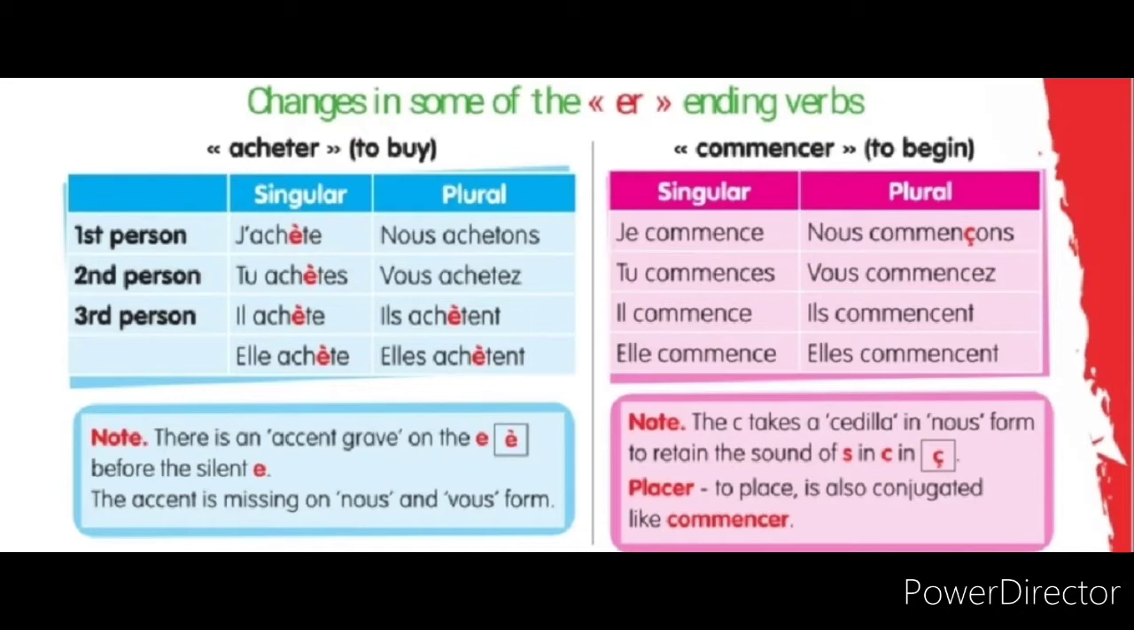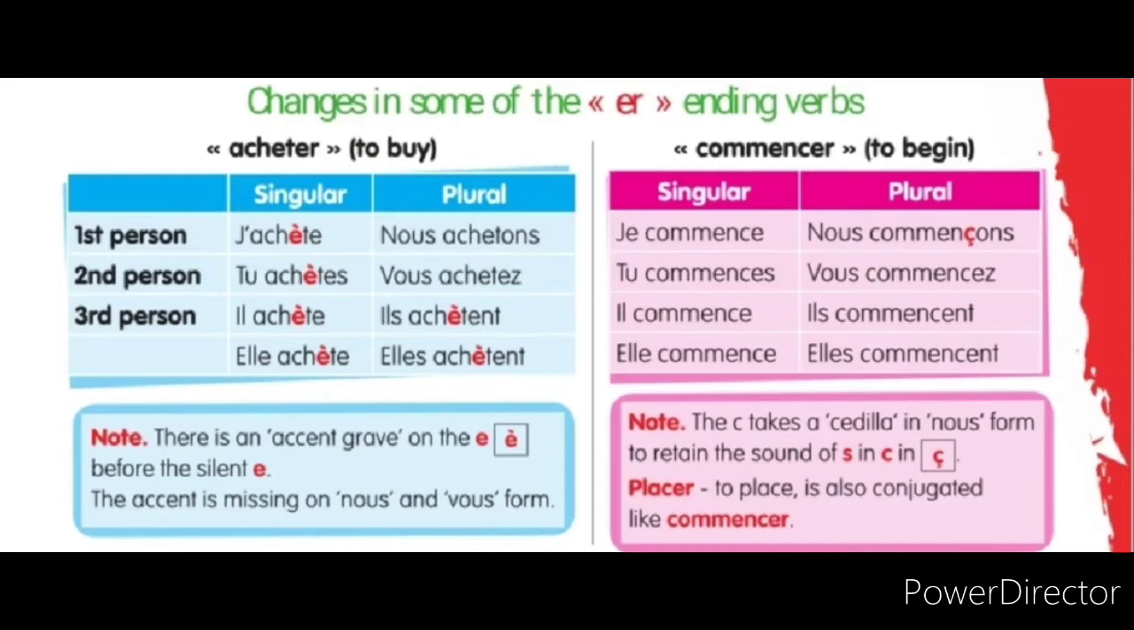So only this verb comes as an irregular verb. If there is no accent in the first, second, third person singular and also ils, elles plural, it will be pronounced longer and everything will be pronounced differently. So they used the accent grave. When the accent grave is used there, it will be a short sound. For example, j'achète, tu achètes, il achète, elle achète. Nous achetons, vous achetez, ils achètent, elles achètent.